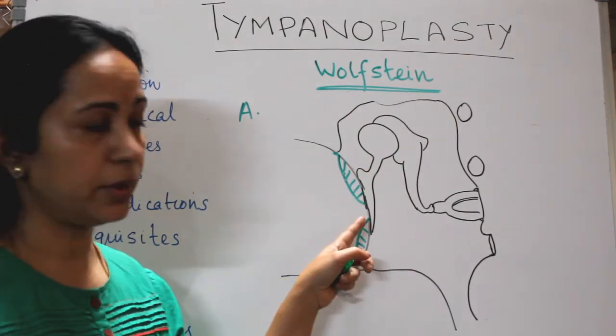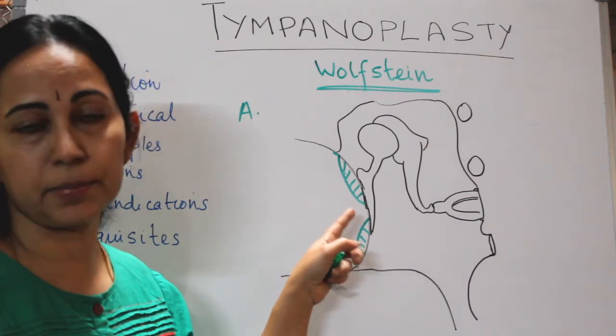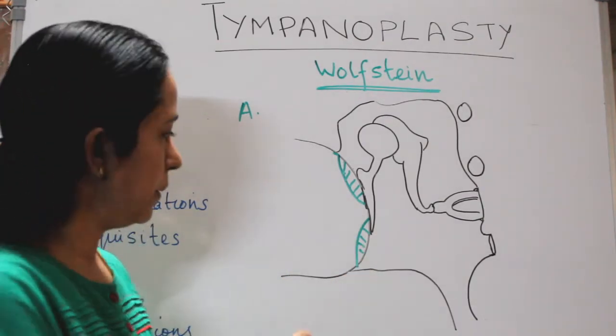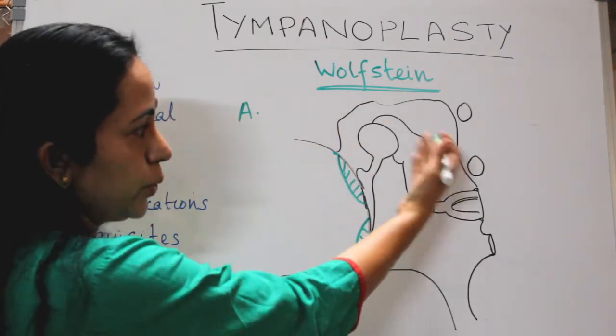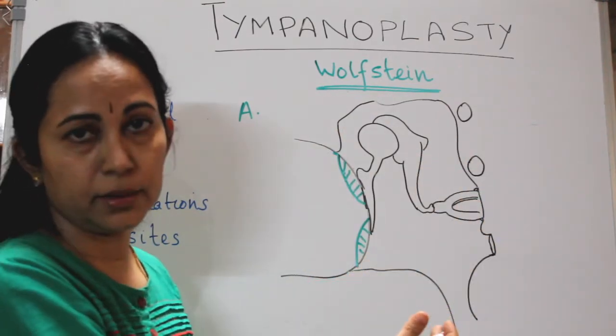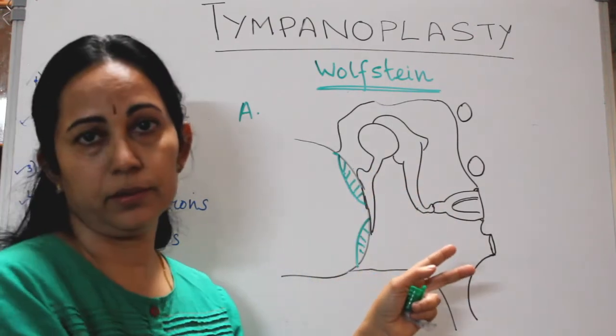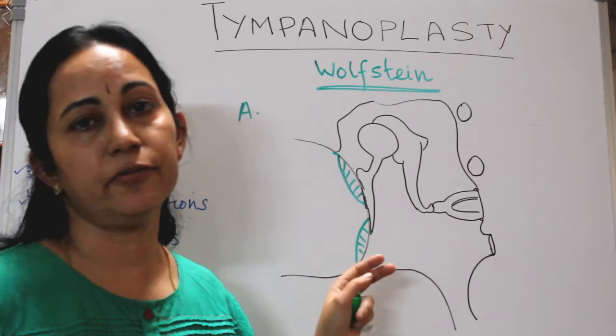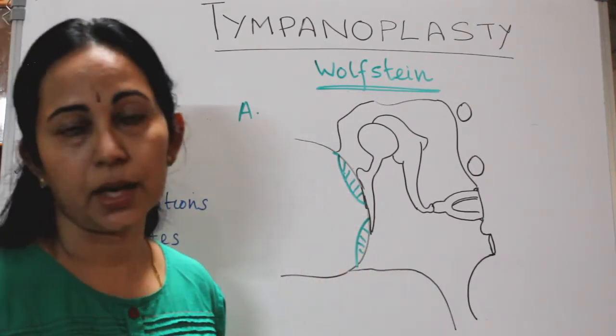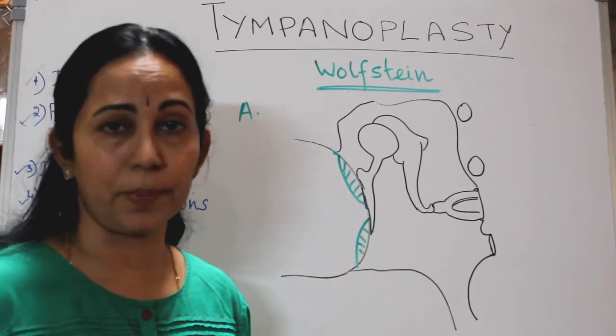So we have to reconstruct this tympanic membrane perforation. But along with that, we are elevating the tympanomeatal flap and looking into the middle ear. But the middle ear is normal. So just reconstruction of the tympanic membrane perforation is type A. Otherwise we can tell that it is myringoplasty.